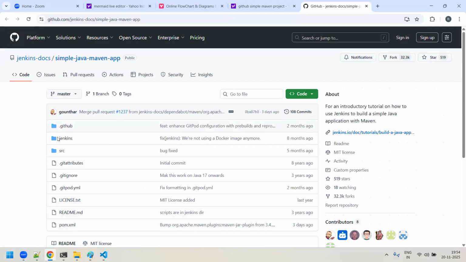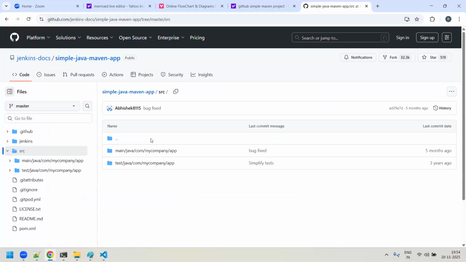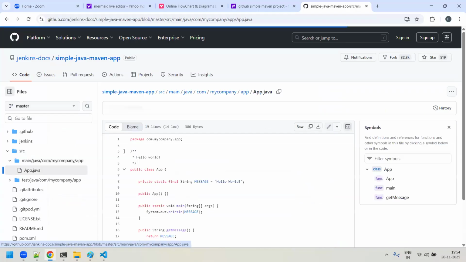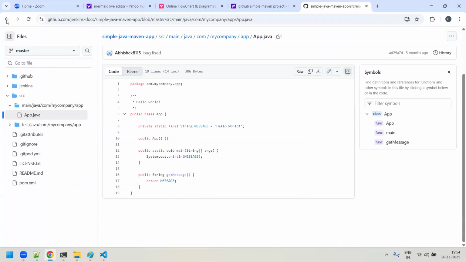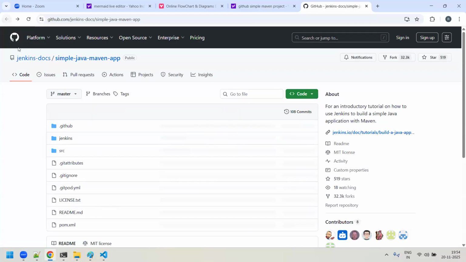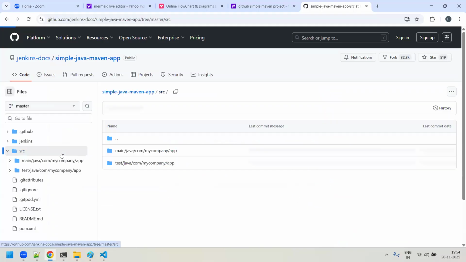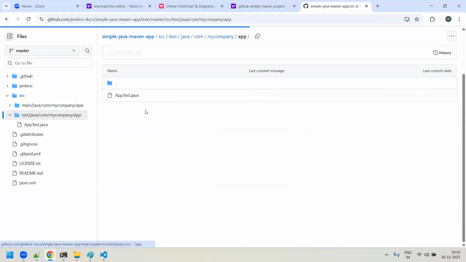This is the source of your entire simple Java Maven application, which is written in the Java language. How do you verify whether it's written in Java? There's an SRC folder there. If you click on the SRC folder, you will see main, java, com, app. So this is the path. Click on it. You will see there is a file named app.java. So this is the Java code. They maintain a directory structure where there is one folder, SRC, and under this you will find all the source of your Java application.